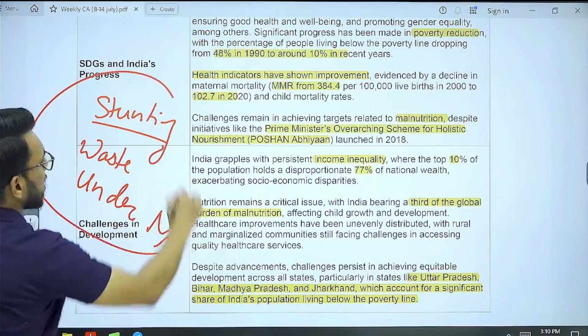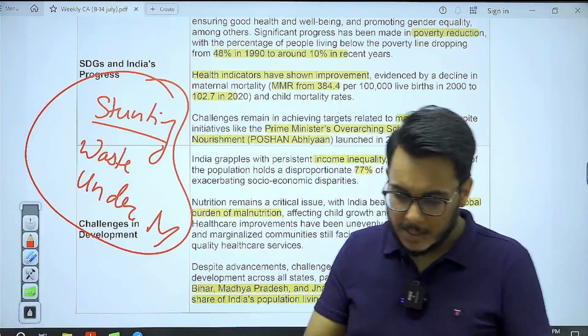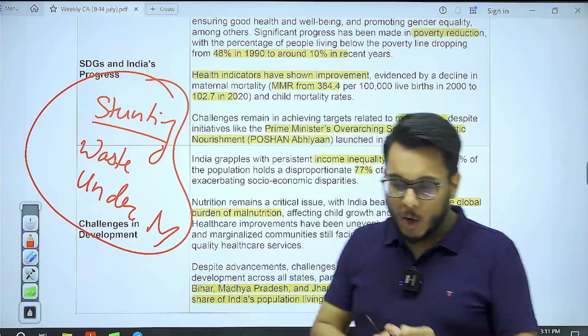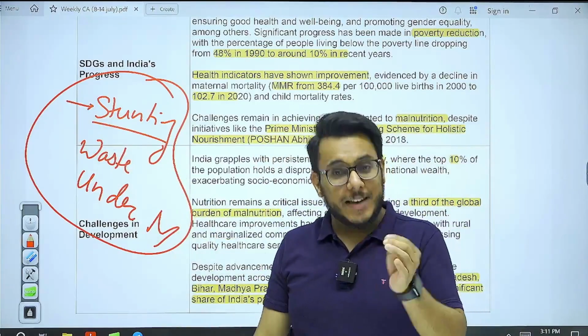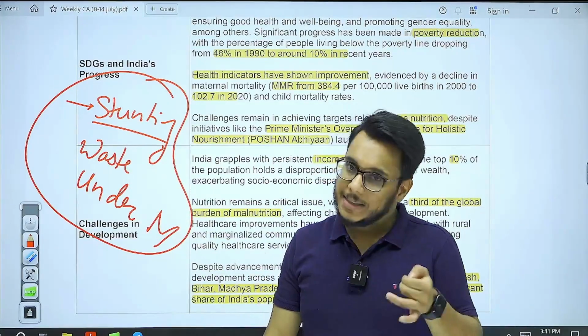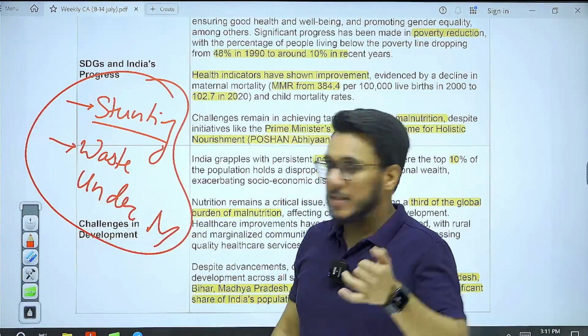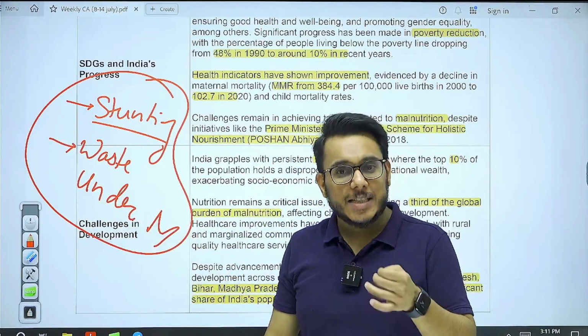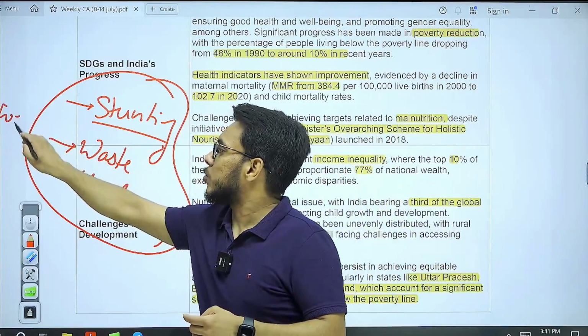These are the three aspects of the lack of food. Number one is stunting. When a child has less height compared to his age, that is stunting. Wasting is less weight compared to height. It is W to H.